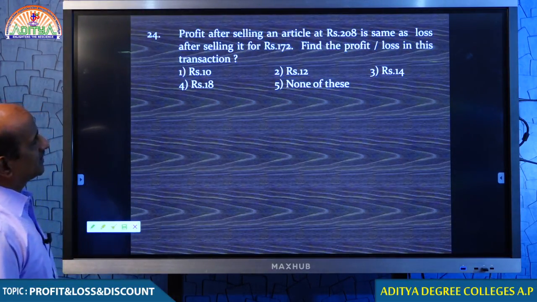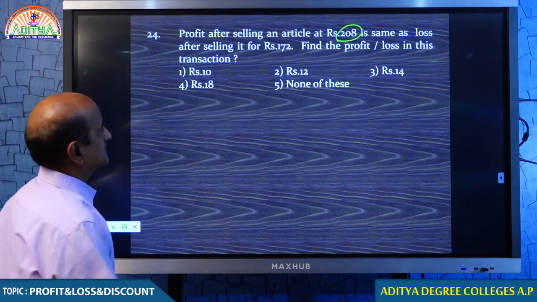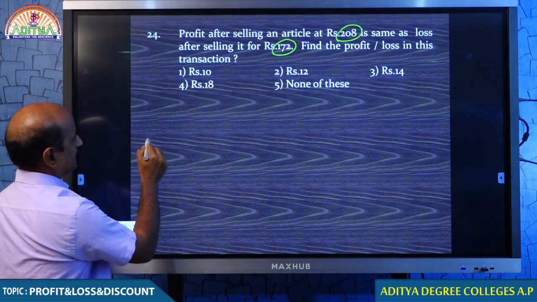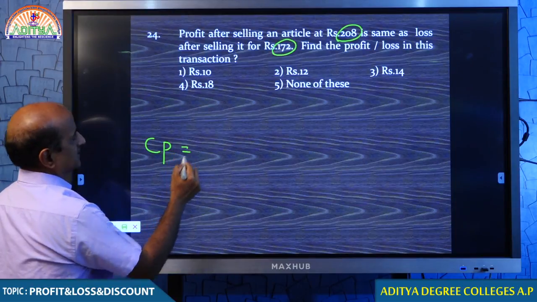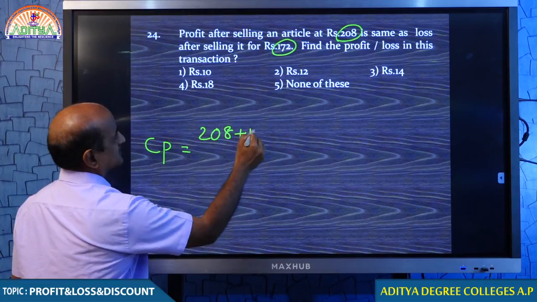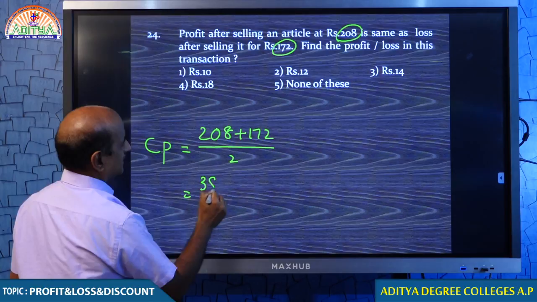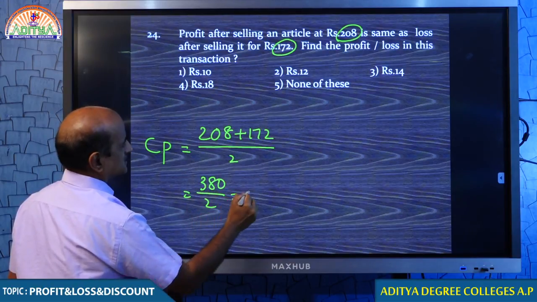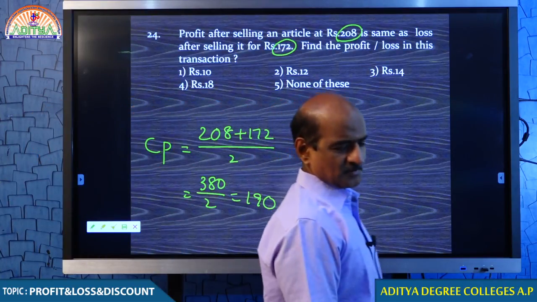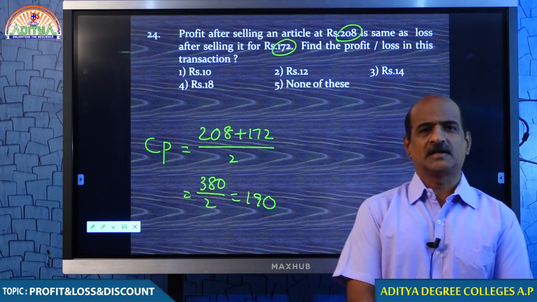Profit after selling an article for 208 rupees is the same as the loss after selling it for 172 rupees. If you are asked to find the cost price, your answer should be (208 + 172) / 2, that is 380 / 2, that is 190.